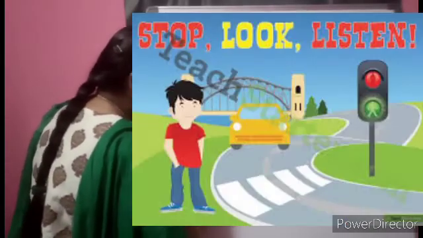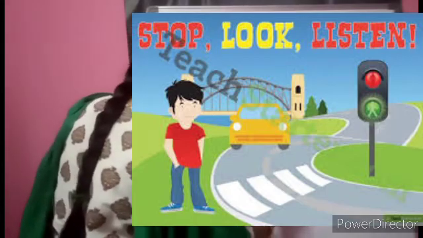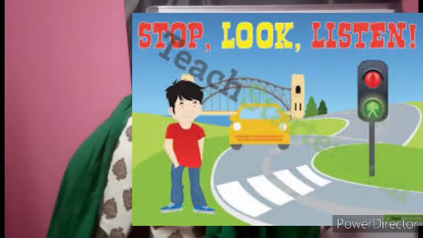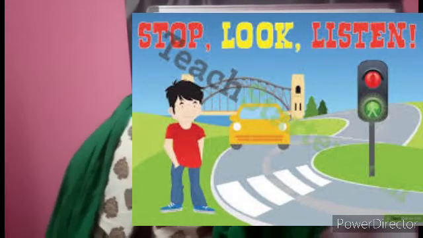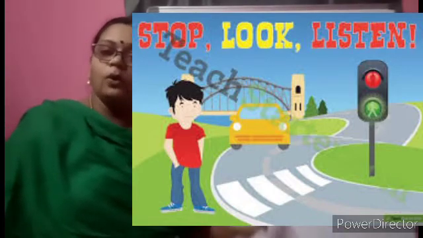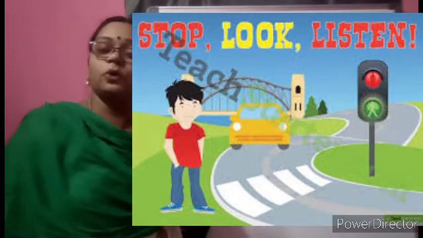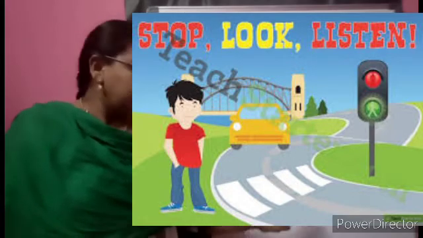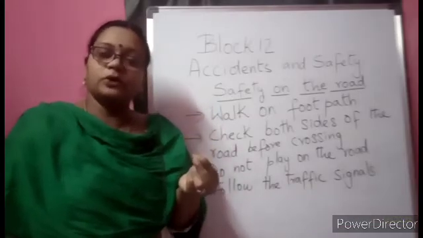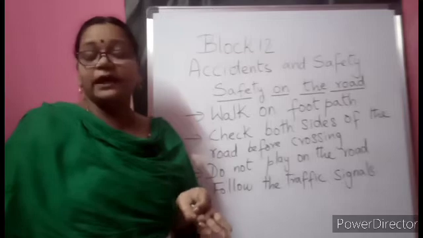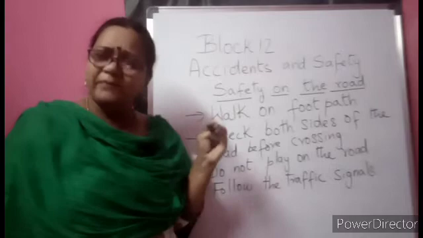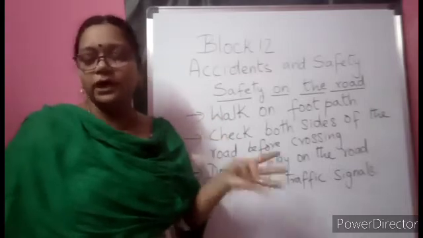Wherever you go, follow the traffic rules. You can ask your elders also. Whoever is driving vehicles will know the traffic rules. When you are coming to school, always follow the traffic rules: green signal, yellow, red, stop, wait, go. These all have to be followed, because if we miss even one second or one minute, that may lead to an accident, and that will cause a lot of pain to the entire family. To avoid all this, it is always good to follow the rules, children.